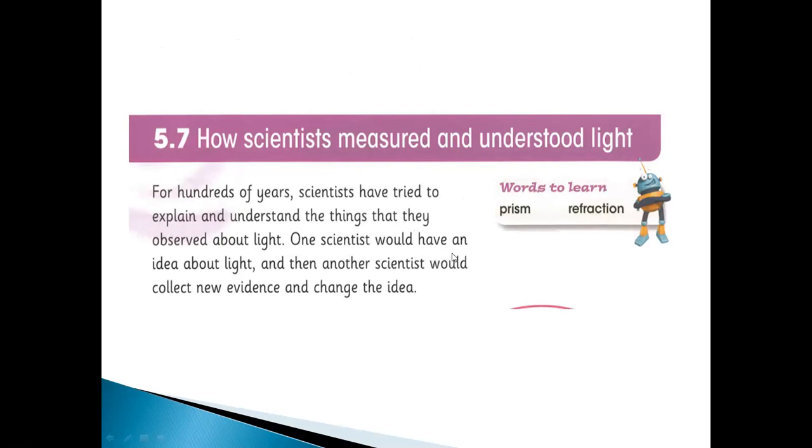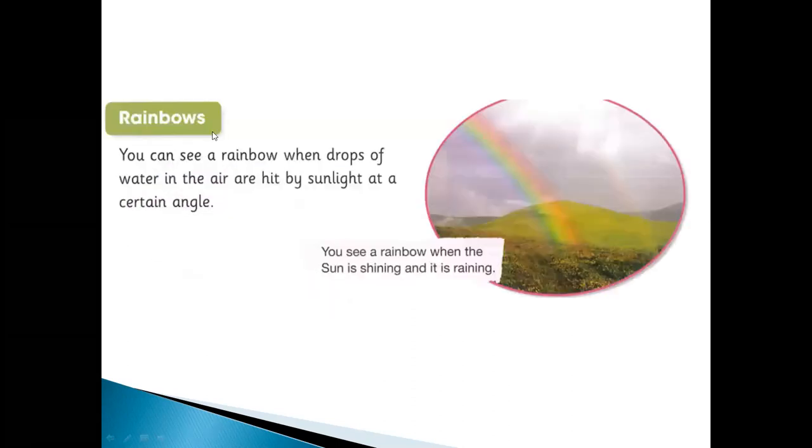One scientist would have an idea about light, and then another scientist would collect new evidence. You can say one scientist says something, and the new scientist found something new, so he suggests something else. He collects new evidence and changes the idea.